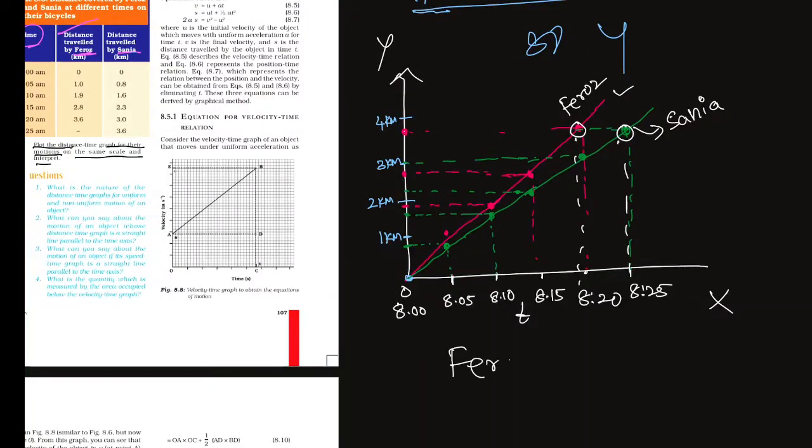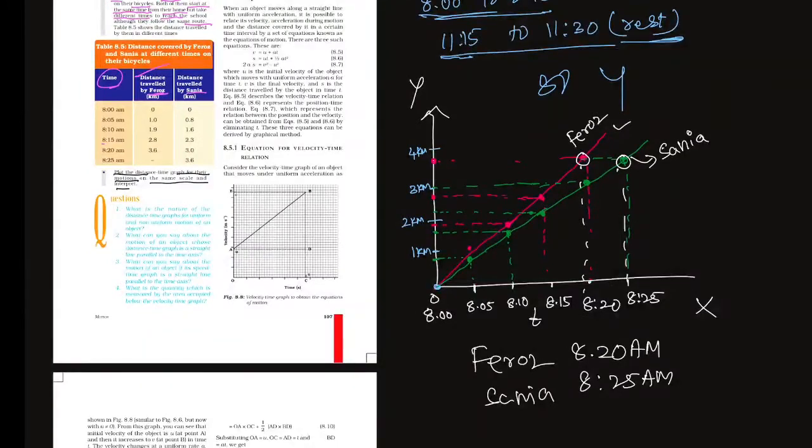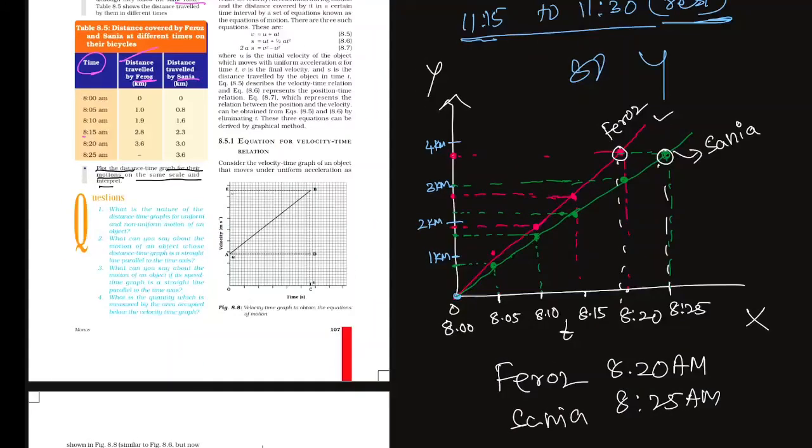Firoz reached at 8:20 a.m. and Sania reached at 8:25. Who is faster, children? Firoz reached faster. Means the speed of Firoz is high.